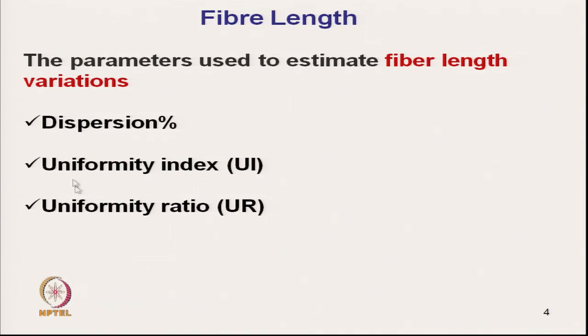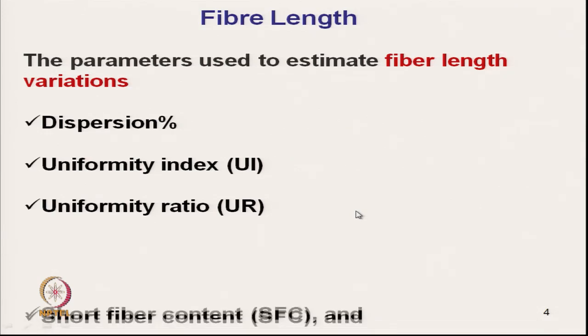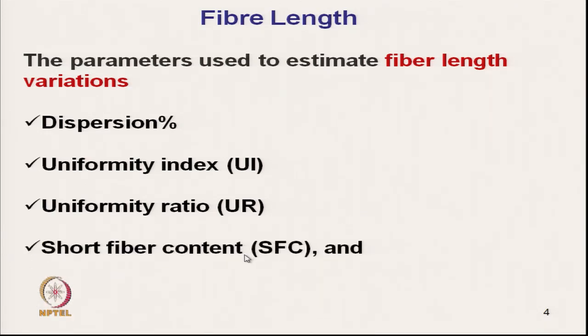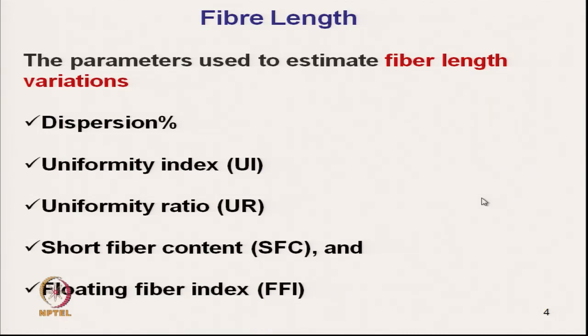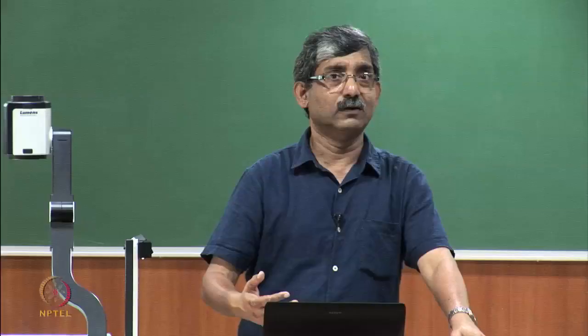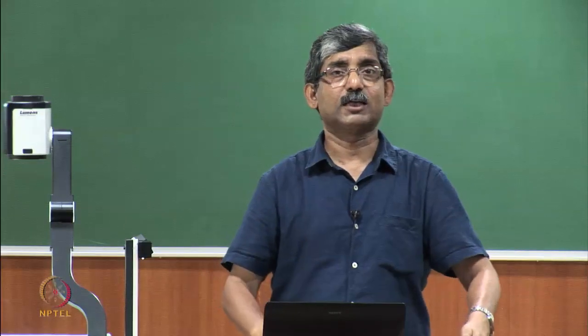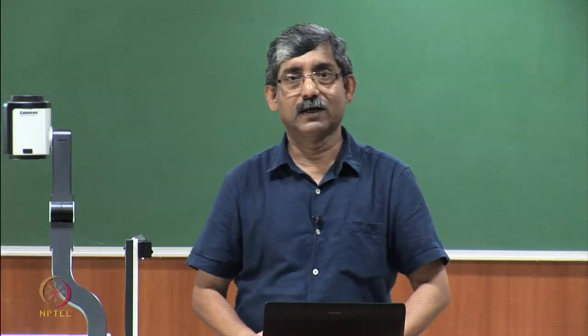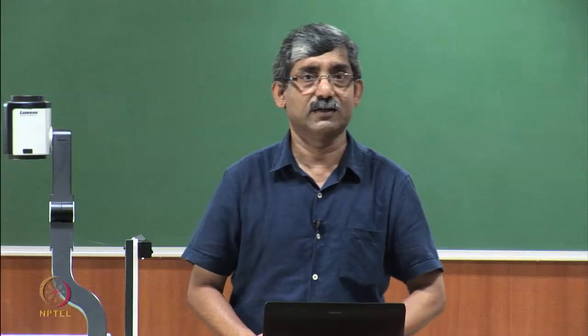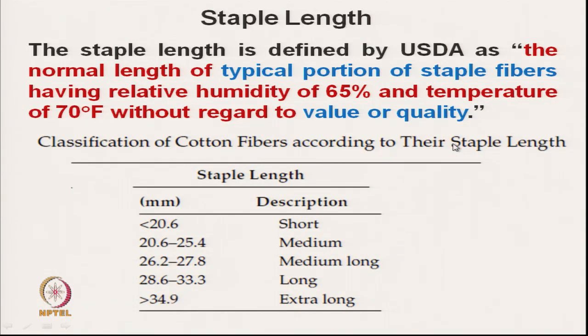Uniformity index and uniformity ratio we can get from the fibrogram. These details we will discuss. Short fiber content we can get from these different types of curves, and the floating fiber index. So, these are the ways by which we can express the fiber length distribution, fiber length variation. Now, one by one we will try to understand the terms.